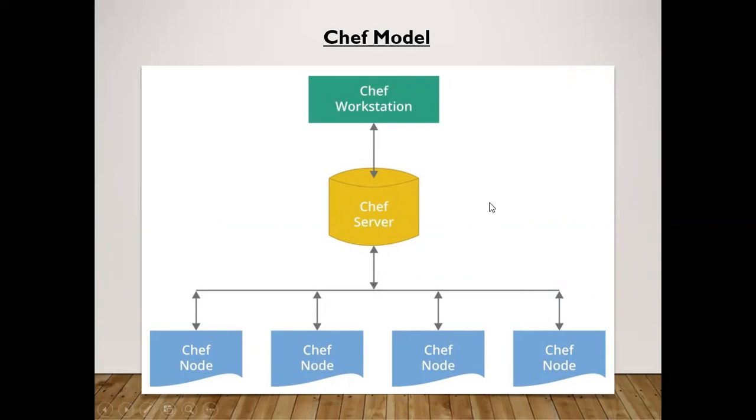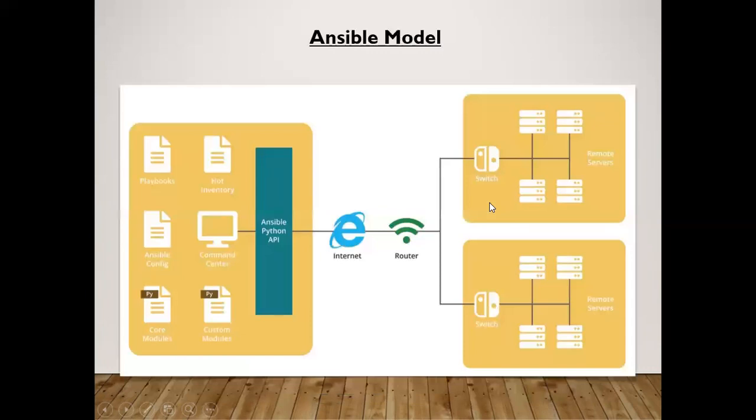These are the components of a Chef model. Then lastly, there is the Ansible model. In the Ansible model, there is the Ansible Python API, which is used. And there are the infrastructure like the switches, routers, and remote servers, etc. In the Ansible model, there are some components called playbooks, Ansible configuration, and core modules. There is host inventory, command center, and custom modules.